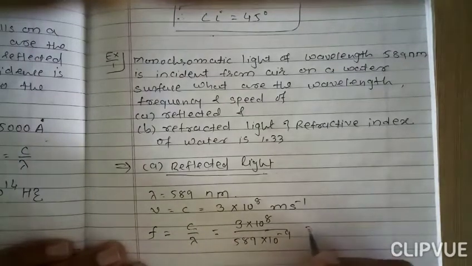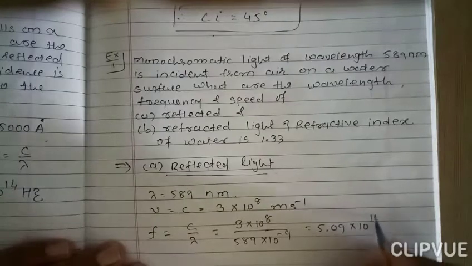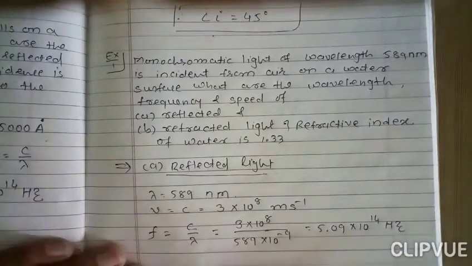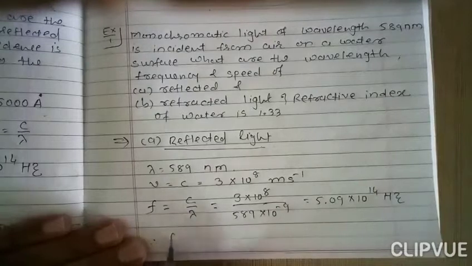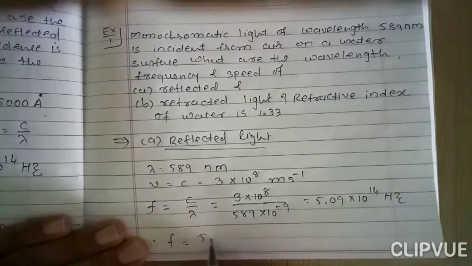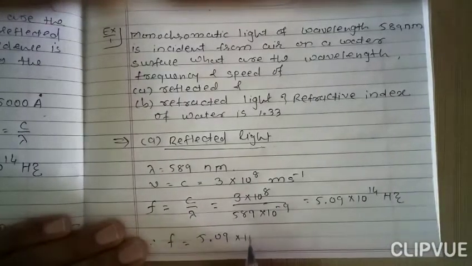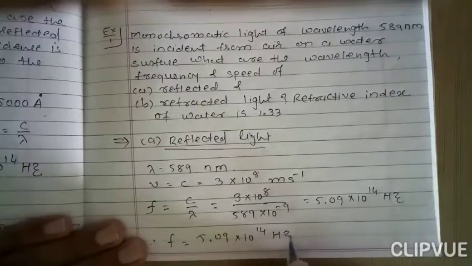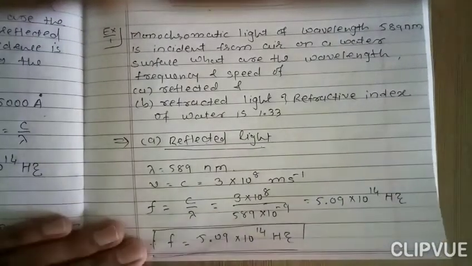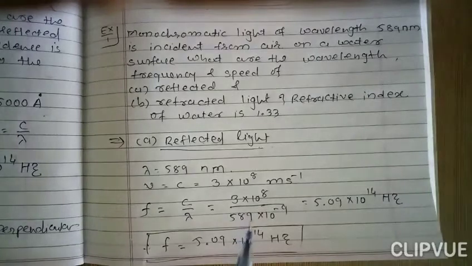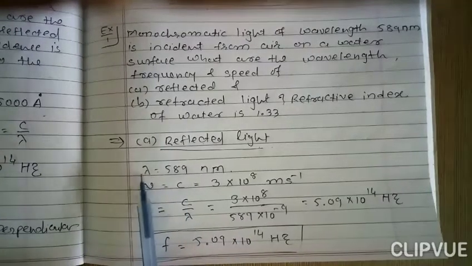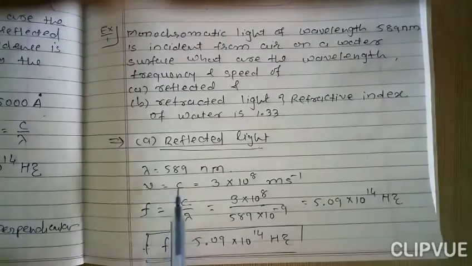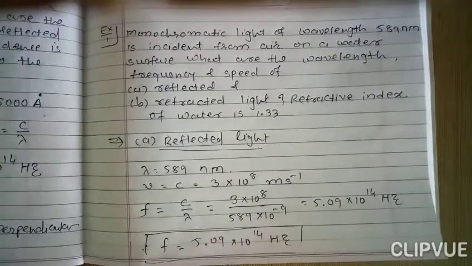So we get 5.09 into 10 raised to 14 hertz. So the frequency f is equal to 5.09 into 10 raised to 14 hertz, right? So these are the values of wavelength, speed and frequency for reflected light.